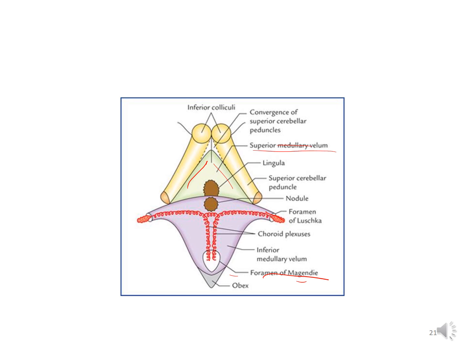Superiorly, the roof is formed by the superior medullary velum, which is a sheet of white matter, and the inferior medullary velum, which is devoid of any nervous tissue. It is only the ependyma covered by a layer of pia mater.